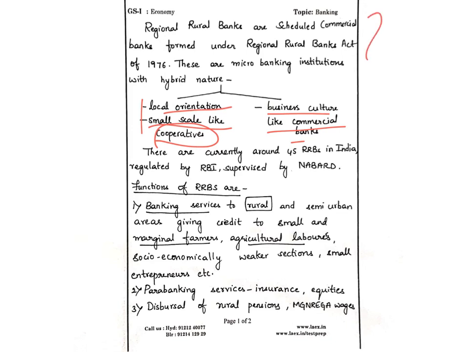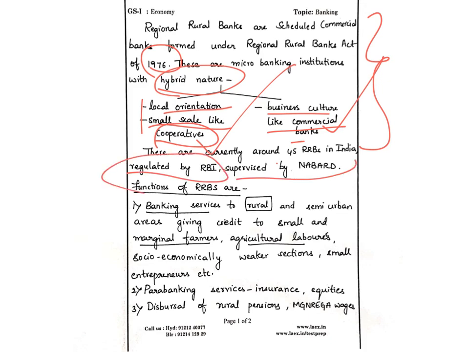So that is a small introduction mentioning the history and also the nature. He is saying that these have got features of both cooperatives as well as commercial banks. This is a decent introduction. He has also written there are currently around 45 RRBs in India. They are regulated by RBI and supervised by NABARD. So whatever information he has got, he has tried to consolidate it in a small introduction.